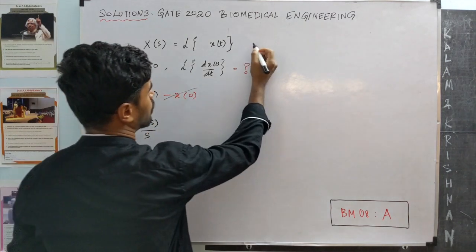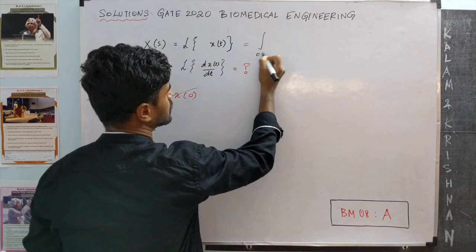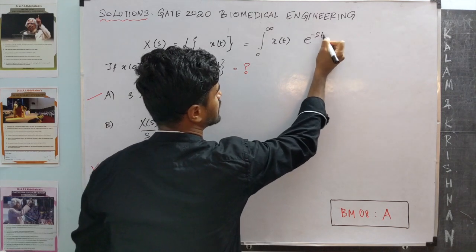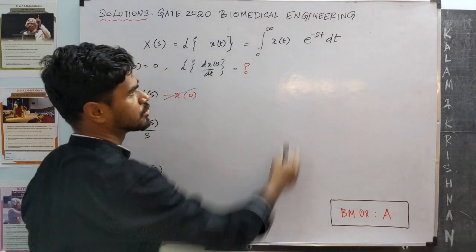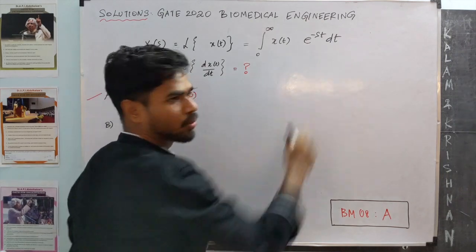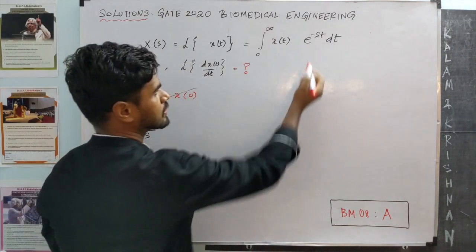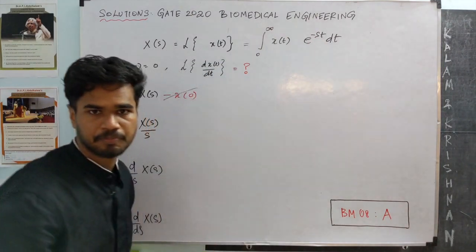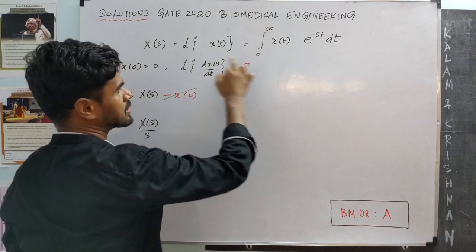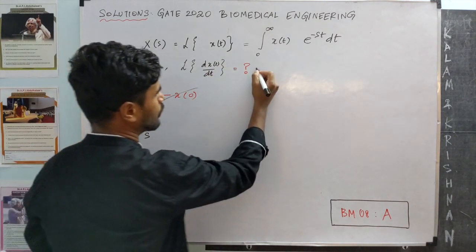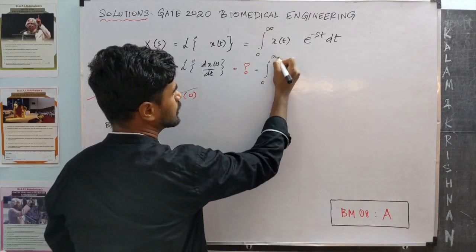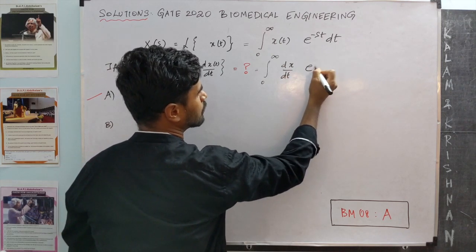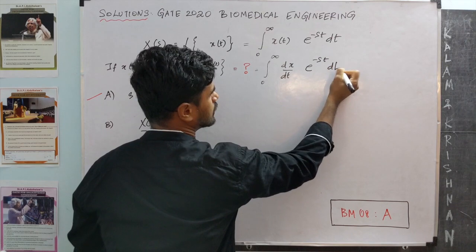Let's try to find out what this term is. So the first thing, what is the definition of Laplace transform? From 0 to infinity, we take the original function, we multiply it by e power minus st dt. So multiply by e power minus st and integrate it over time, so that we end up with this new function X of s, which is a function of the frequency variable we introduce here. Okay, so this is the definition of Laplace transform, and using the definition, what we want is 0 to infinity dx by dt, e power minus st dt.